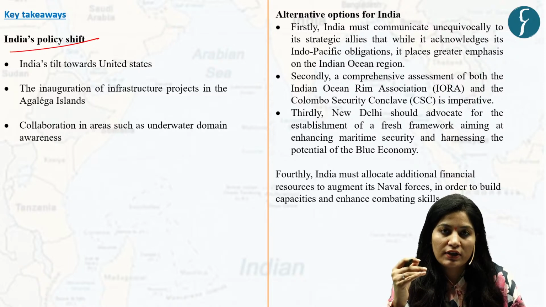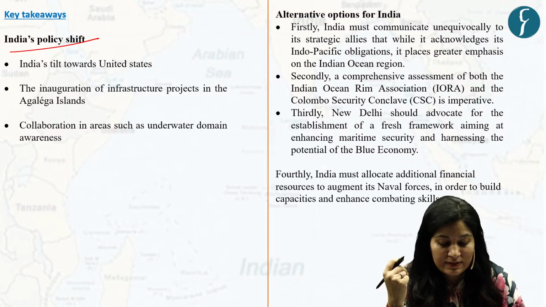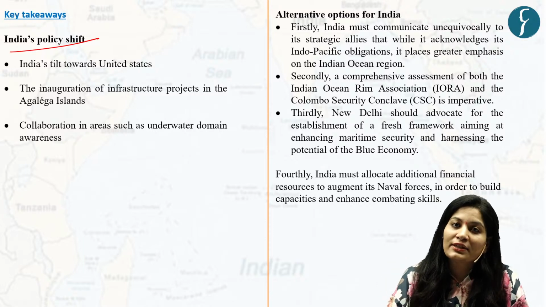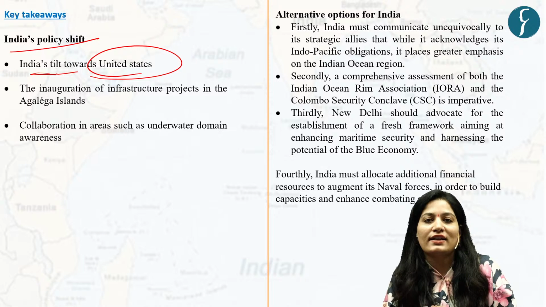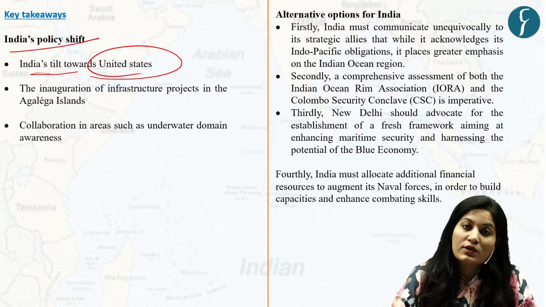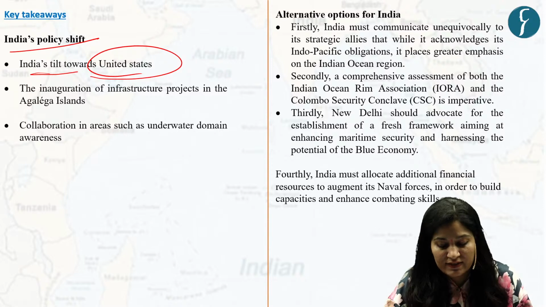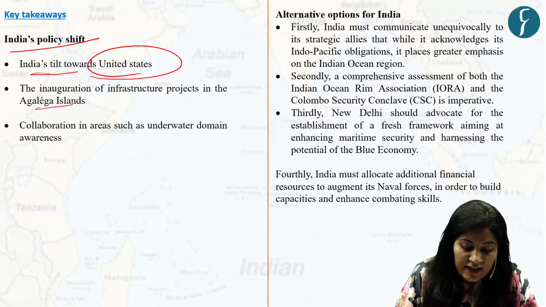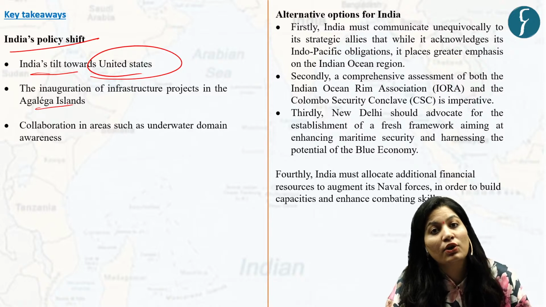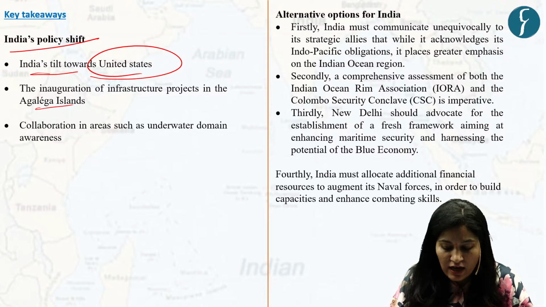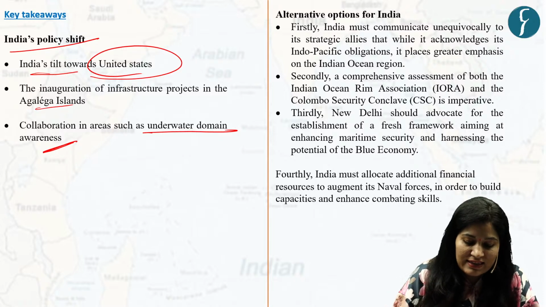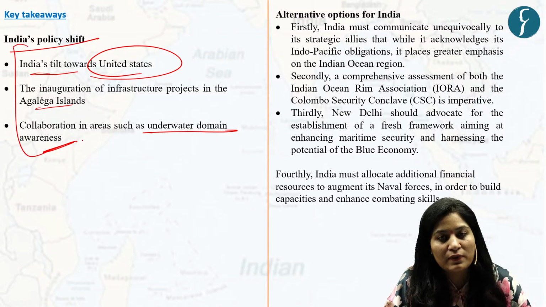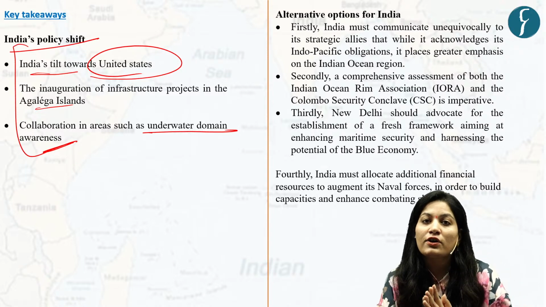Now, according to author, to counter China's assertiveness, India is strengthening its alliance particularly with United States. So there's a tilt towards United States. And India is also inaugurating different infrastructural projects in nearby countries like Agalega Islands in Mauritius to improve maritime security. And it is also collaborating with other nations in themes like underwater domain awareness to counter new threats. So these are the different references which we can quote while reflecting change in India's foreign policy.